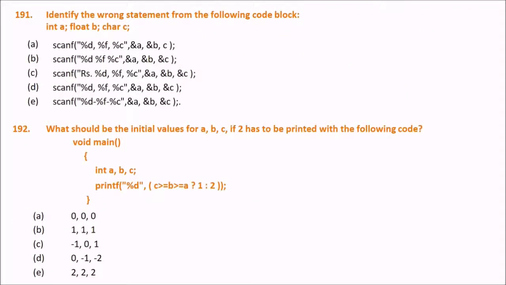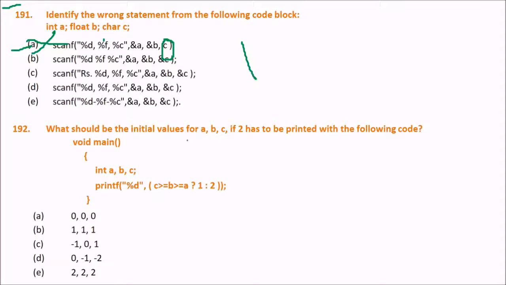Identify the wrong statement from the following code block. You have int a, float b, and char c. This is a very obvious question. The answer is A. Why is it wrong? We have to find the wrong statement. The answer 191 is A, because for the character variable c, the ampersand is missing in scanf. We have no ampersand for c. So this is the wrong answer.